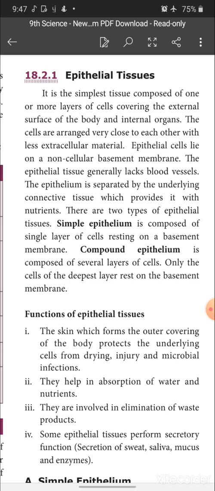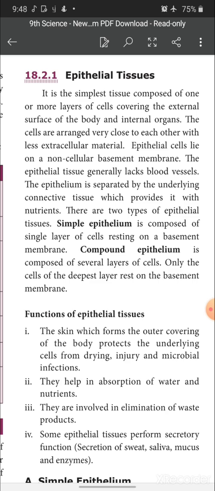So the external surface of the body is covered with epithelial tissue. The cells are arranged very close to each other with less extracellular material. Already I said cells are held together with extracellular material, isn't it?